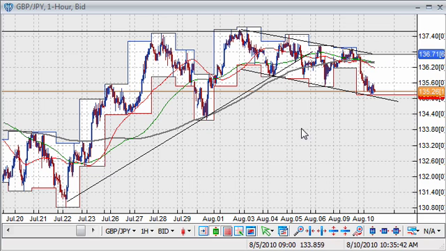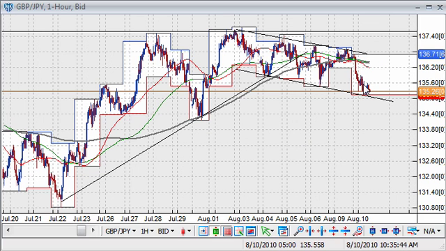Similarly, if we take a look at the pound-yen pair, we saw the pound sliding today as the yen gained as a result of risk aversion and the falling equity prices around the world. Now, we also had a break of our upward sloping support trend line from July 22nd, and we also broke our 200 period moving average, and we see all of our moving averages actually converged here as we consolidated in this downward sloping channel, and in today's session we moved down to the support of that downward channel.